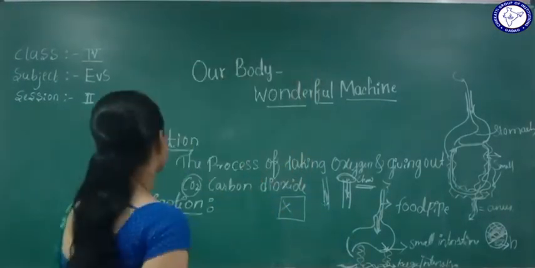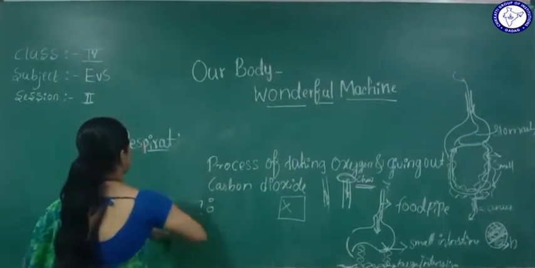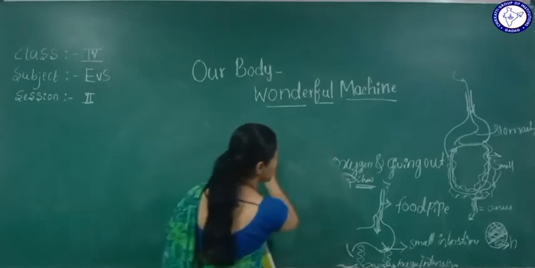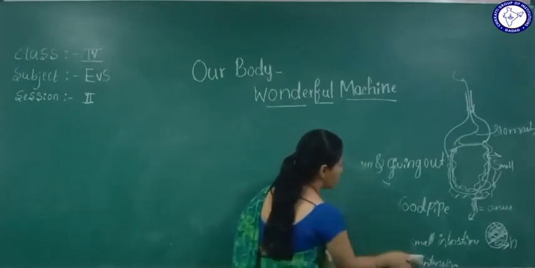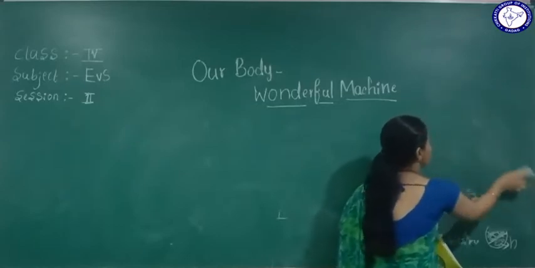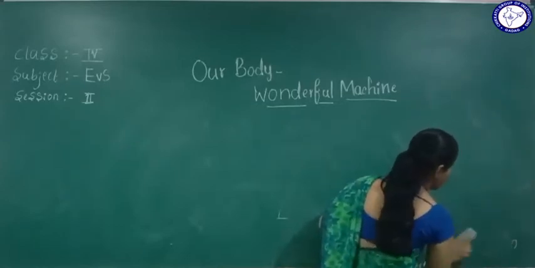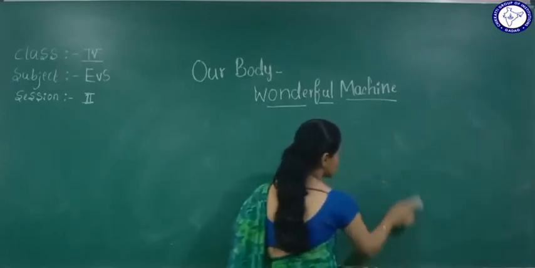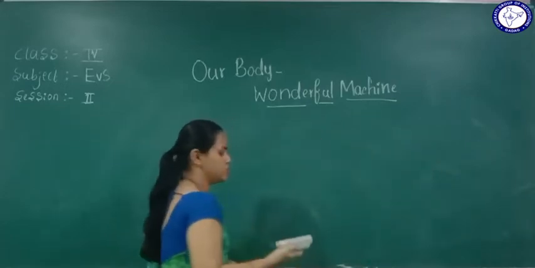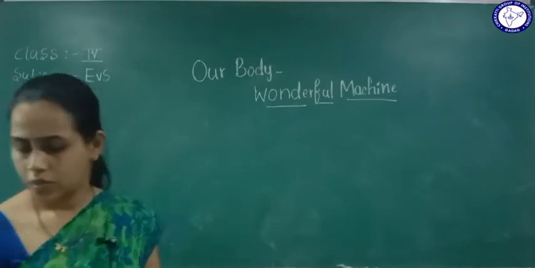Okay, so here we'll go to the next topic. After that, what will happen, right? We know where the blood will go. We know the digestive system and what the respiratory system is. So what next?